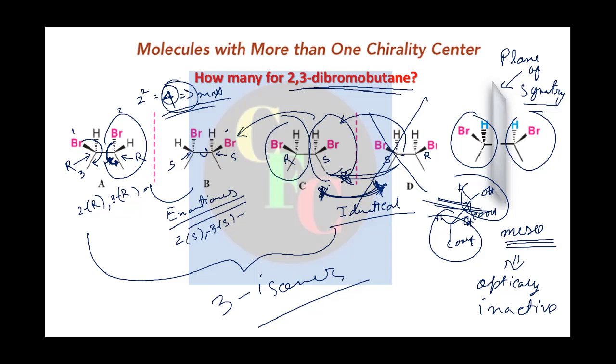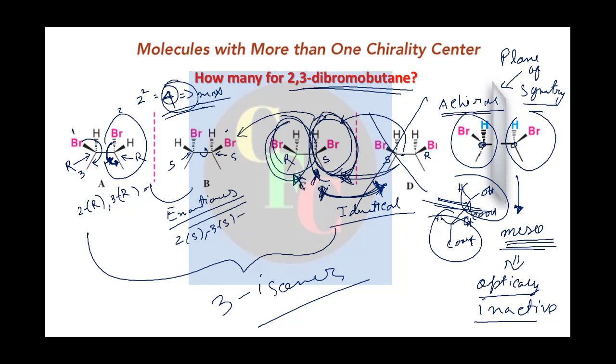Because the clockwise rotation of one part is cancelled by the anti-clockwise rotation of the other part, right? The clockwise rotation of this part is neutralized by the anti-clockwise rotation of this part. That's why they are optically inactive. Meso compounds, though they have chiral centers, are optically inactive, because the molecule as a whole is not chiral. This is achiral.